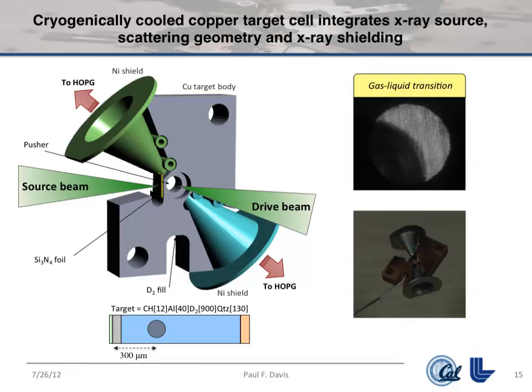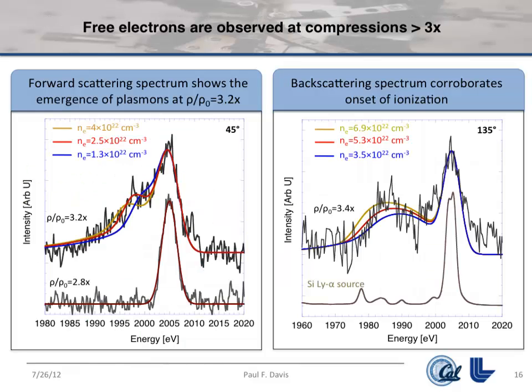So as you cool the target, you can also see the gas bubbling out and the liquid forming in the target at 19 K. So that's kind of a fuzzy picture of that. Okay, so you do the experiment and you get an X-ray spectrum out. What do you see? Well, starting on the left, which is data from our forward scattering experiment, looking for plasmon oscillations, the results are actually kind of interesting.